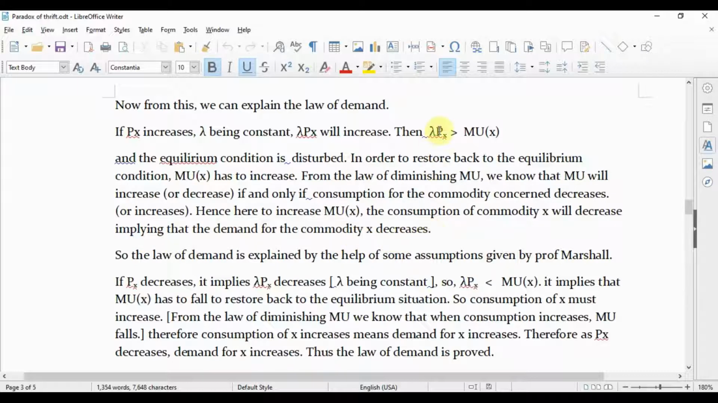So we see that if price of x increases, demand for the commodity x decreases. So this is nothing but the law of demand. Therefore the law of demand is explained with the help of the assumptions given by Professor Marshall.